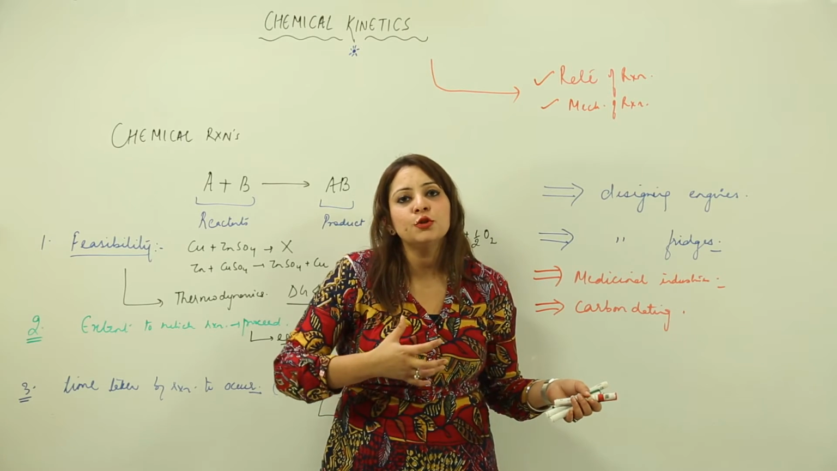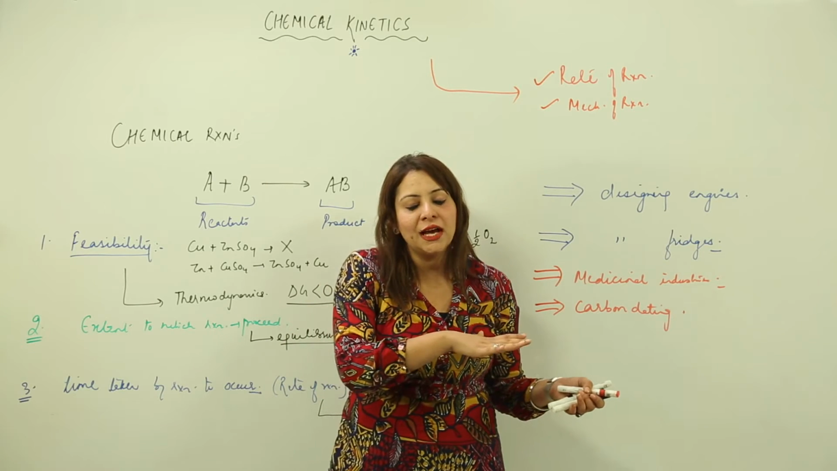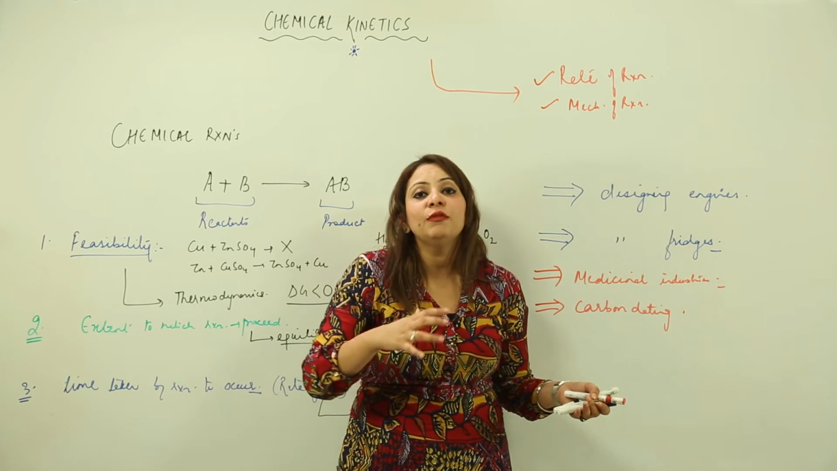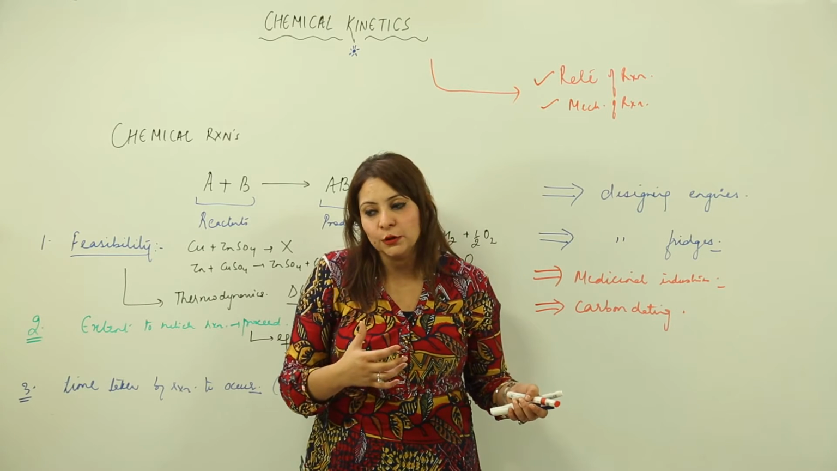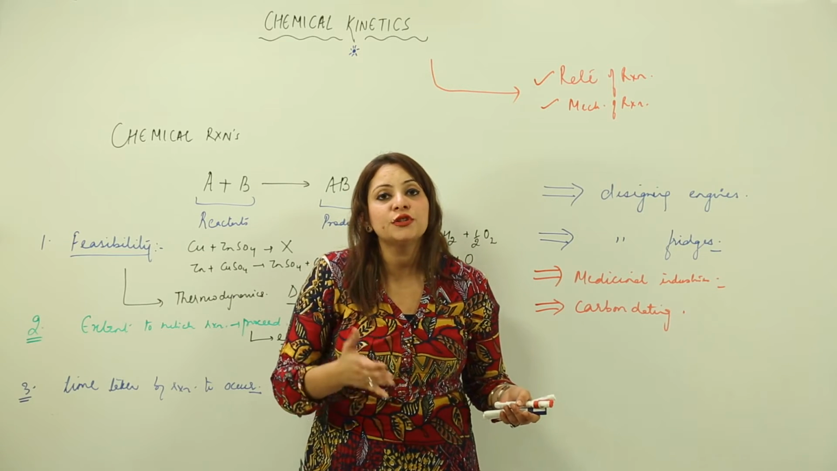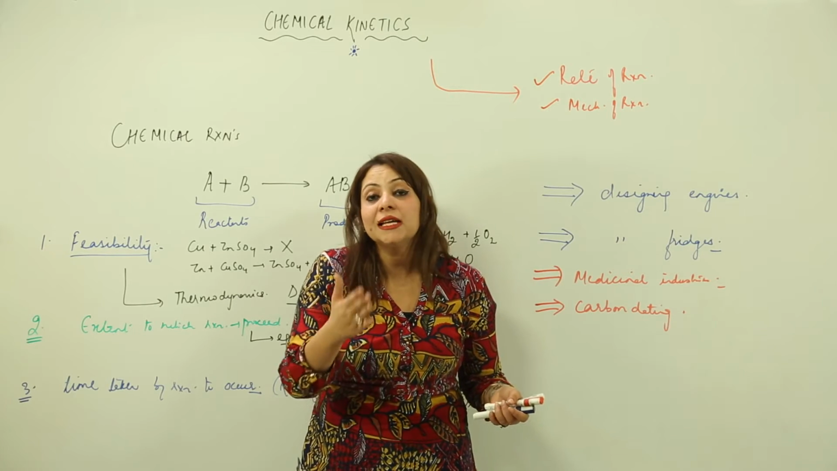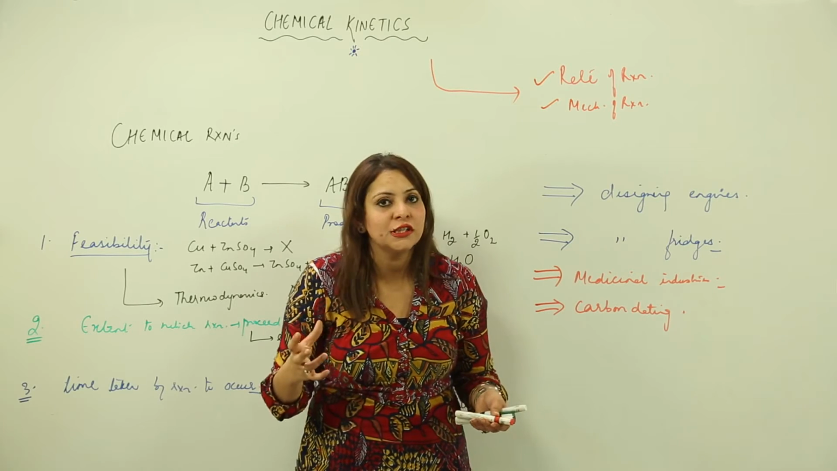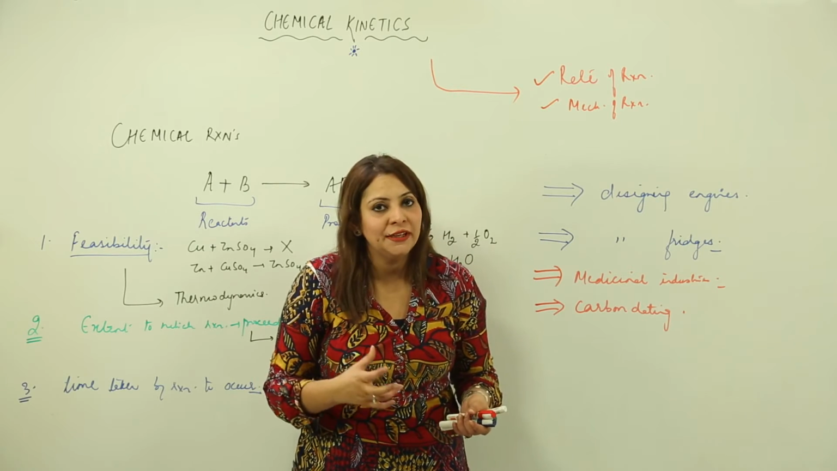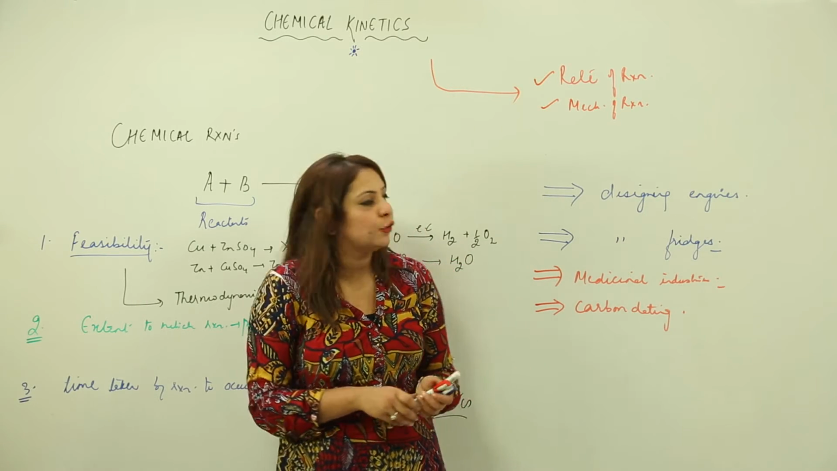When that organism dies and we want to know the age of the fossil, we study the rate at which the C14 disintegrates, and this gives us an idea regarding the age of the fossil. So this is what is called carbon dating. Again, chemical kinetics is playing a role in it.